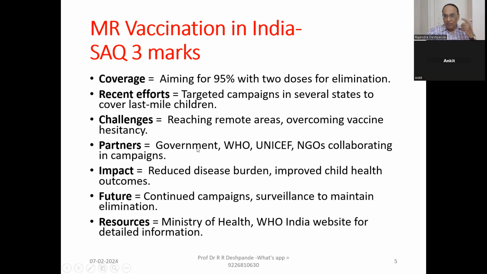Partners who are doing this job: the central government, state government, WHO, World Health Organization, UNICEF, and non-governmental organizations are together making different camps to vaccinate the children. What is the impact? What is the benefit? Reduced disease burden. If the child becomes ill, automatically the children are taken to the government hospitals. And there the doctors will be busy treating these cases. There will be medicines required. So the money matter comes. Efforts are required. Admissions are there. So a lot of stuff will have increased the duties.